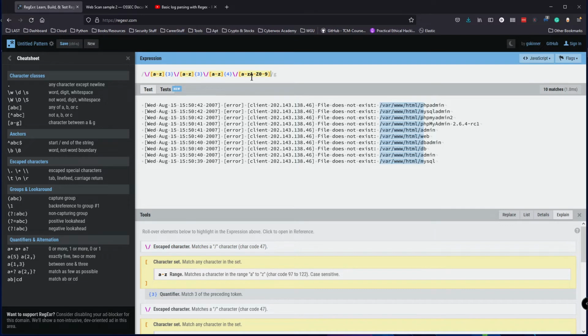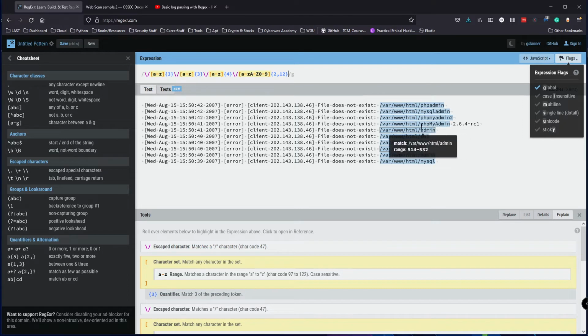Okay, and let's specify the number of characters. The smallest number of characters here is 2. So let's say 2 to, I don't know how many these are. Let's try 12. Okay, so let me see. 1, 2, 3. I think this is the longest thing here.